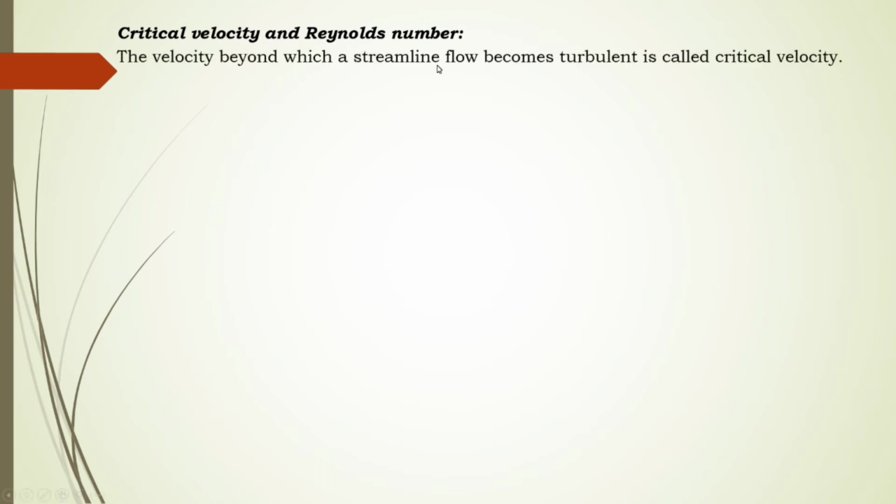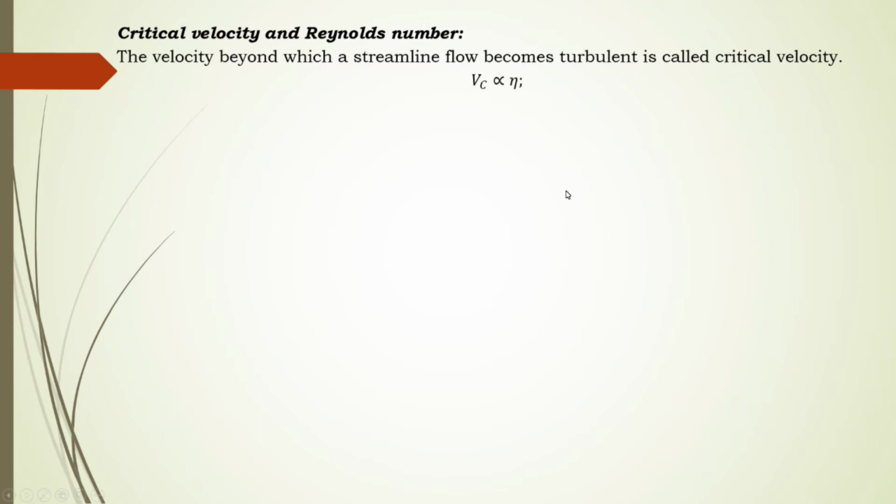This is the difference. Then later on we are going to know about the critical velocity and Reynolds number. This is very interesting because we already know the critical velocity. It is a limiting velocity below which the flow of the liquid is streamline and above which it is turbulent. So it is the velocity beyond which streamline flow becomes turbulent, known as the critical velocity.